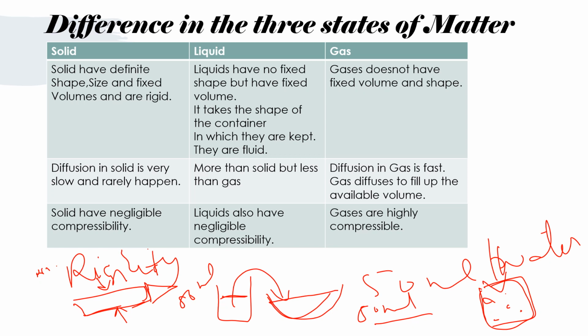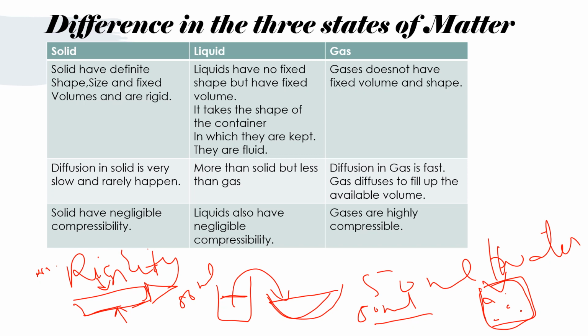So we can say that solids are rigid. Liquid lacks rigidity because it takes the shape of the container in which it is kept, while gases also are not rigid.